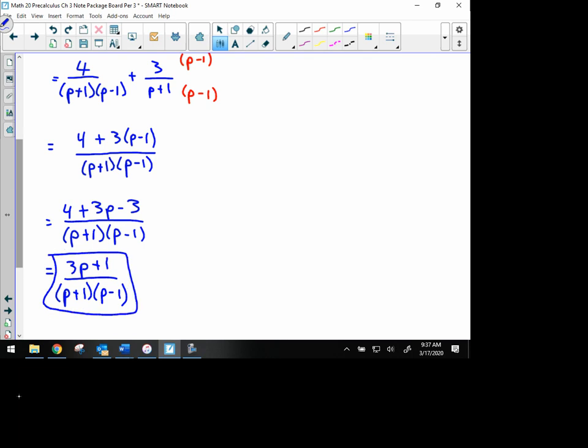You could multiply the two factors in the denominator. However, in some questions, you'll have up to 3 factors in the denominator at the end, and it's unrealistic to spend the time of multiplying all 3 factors together. And so because of that, we won't even multiply it when there's 2 factors. We're going to leave it the way that it is. You can multiply if you want to, but you can also leave it the way that you see here. So, non-permissible values. Again, we look at our denominators, what factors we had from the beginning, and all we ever had was a p plus 1 and a p minus 1.